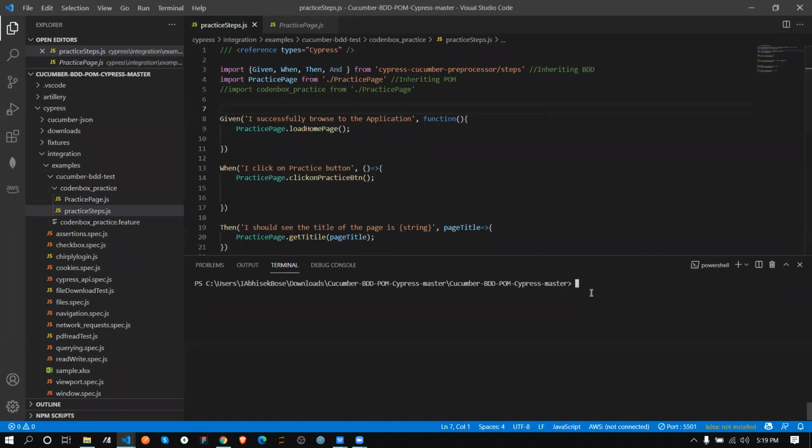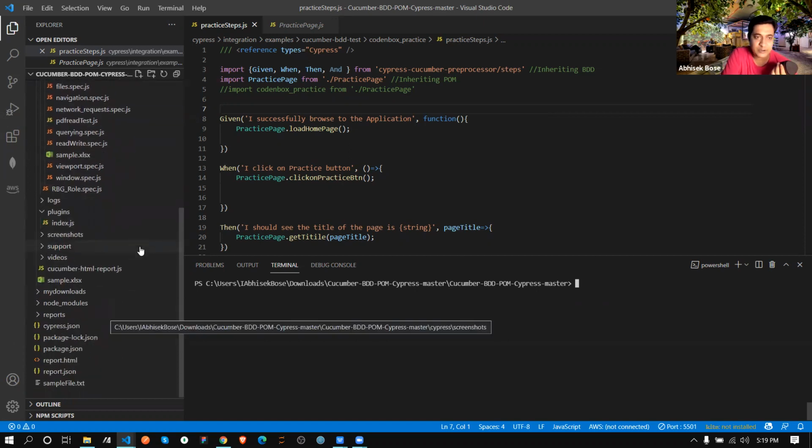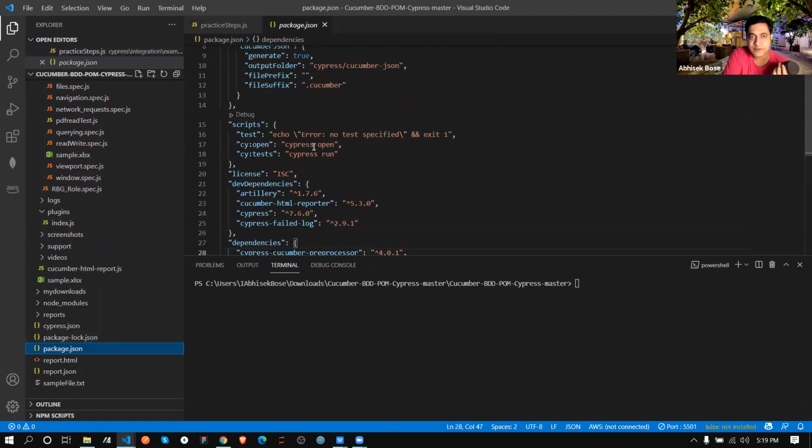So let's try and run and see whether it works or not. Here it's written Cypress open, cy open, like this way only. So I will write it as we already know, cy open.